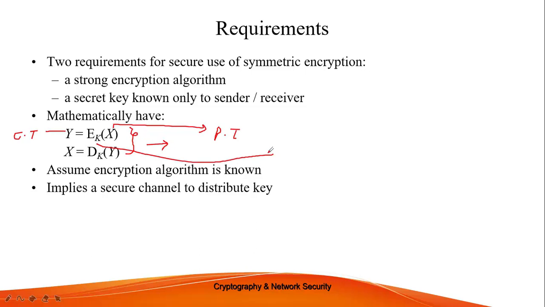This E_K stands for my encryption algorithm, having some key K, right? And it says this plain text acts as an argument and it converts that particular plain text into y, which is nothing but a ciphertext. The reverse is this one, right? You can see here that D_K is basically my decryption algorithm with some key K, and it converts it into the corresponding plain text.